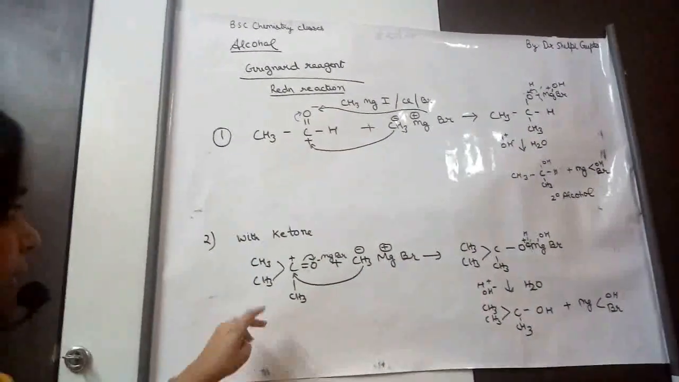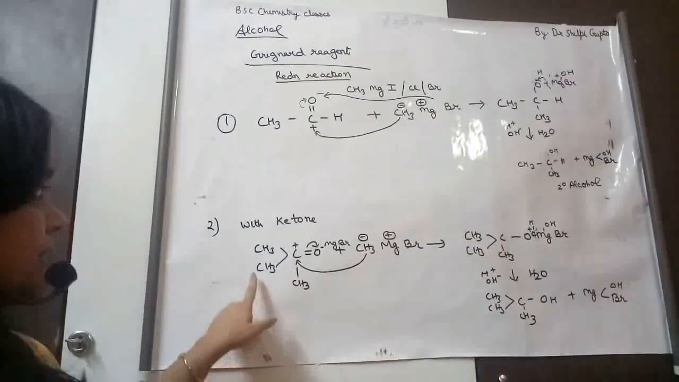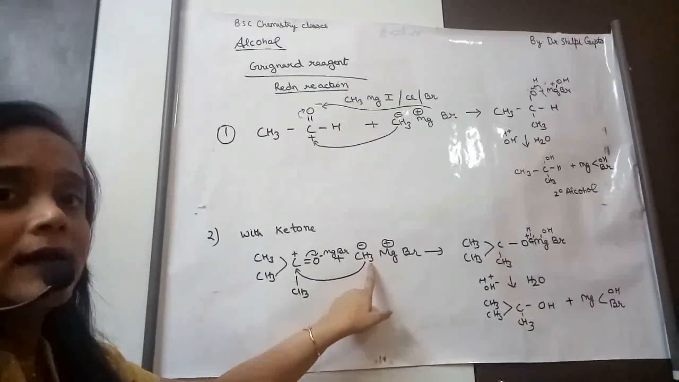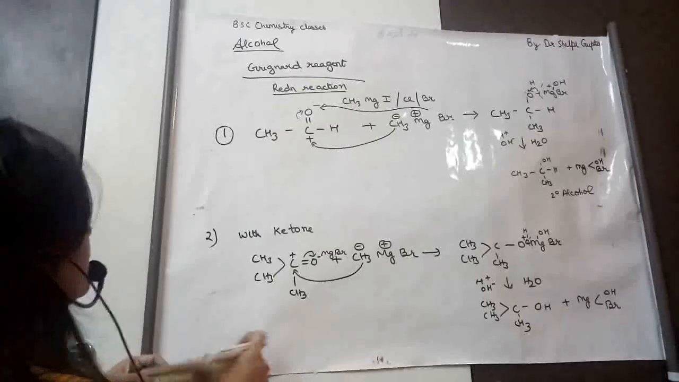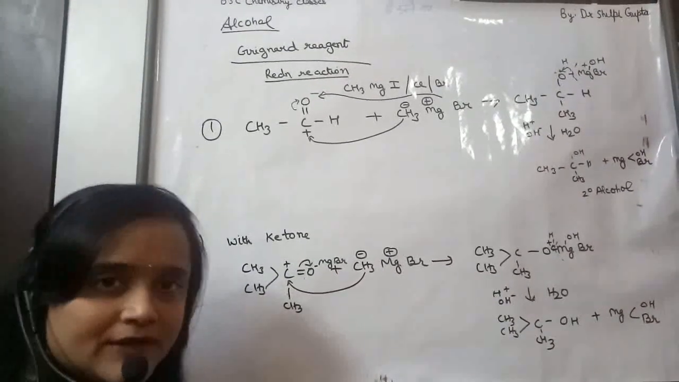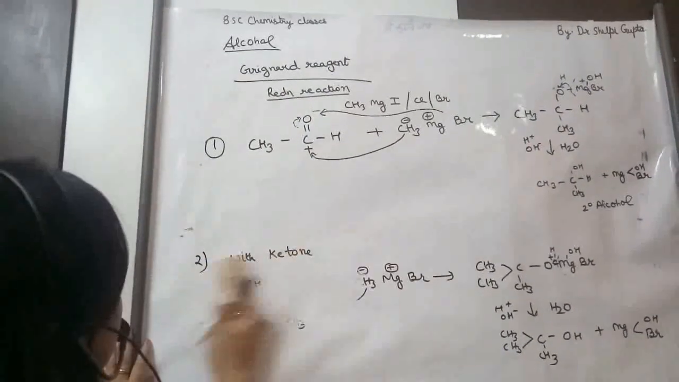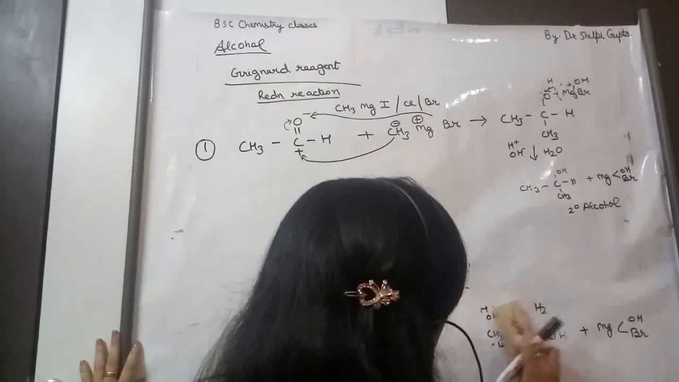So what is formed is a 3-degree alcohol. This is a 3-degree alcohol from ketone, because one CH3 comes from the alkyl magnesium halide. Understood? It's clear? Okay, this is over, the reduction reaction with the Grignard reagent. Now we come to the next preparation of alcohol.